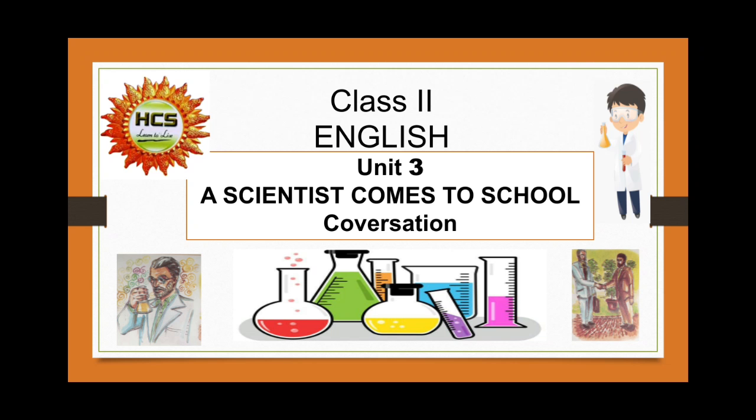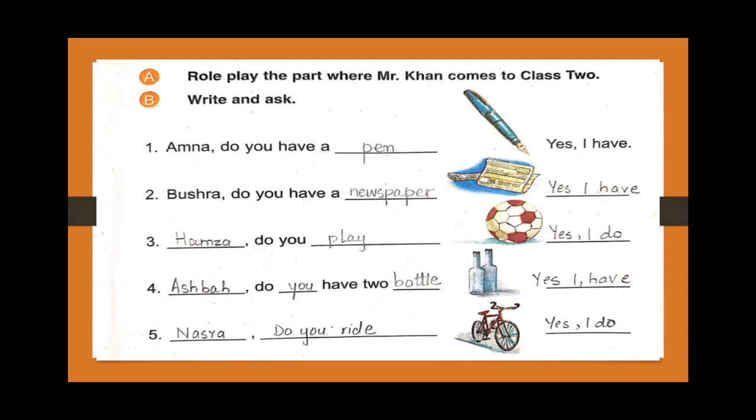Take out your vision box and open up page number 25. Exercise B. Write and ask. What we have to do in this exercise, there are sentences and there are pictures. So we have to complete the sentences by observing the picture. We have to write down the names and then we have to complete the sentence.